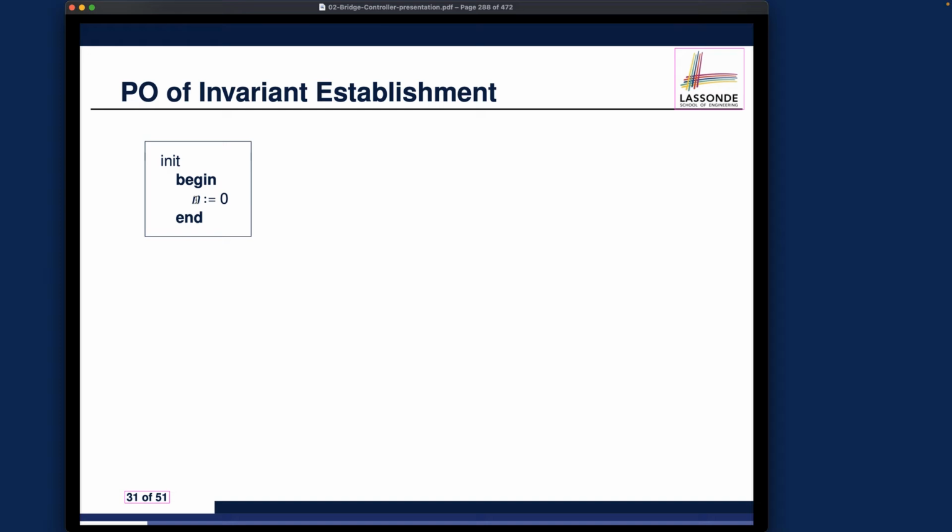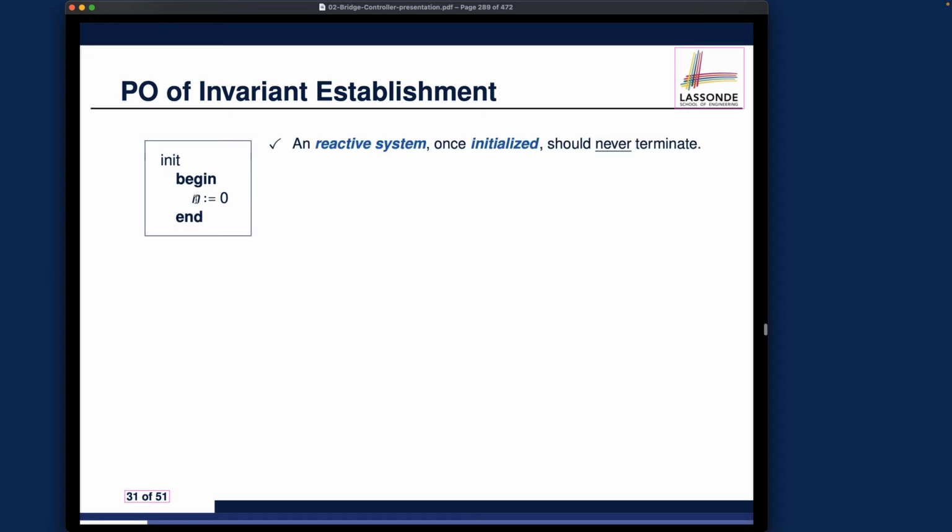Let me just give you a quick reminder for the init events. Here are some principles you always want to remember when you design the init events. Once you initialize, it should never terminate. And you should always be able to make some progress, which is about deadlock freedom, which we'll speak about after the invariant establishment discussion. And also, event init simply cannot preserve the invariant. That's something I want you to know precisely what I really meant.